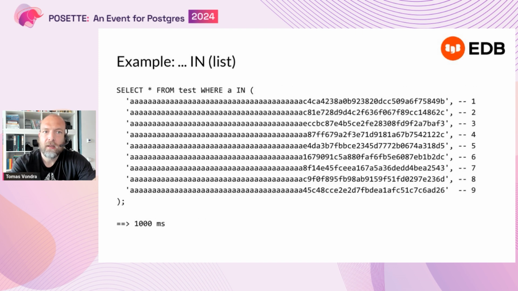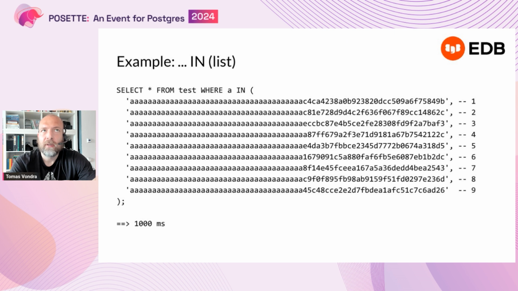And now let's run a query. And the query is very simple. It just has a list with 9 values. And if you try this, it runs in about a second on my machine, right? Which is fine. That's a sequential scan of 1 gigabyte of data on a laptop or something, which is perfectly reasonable. So nothing wrong with that.